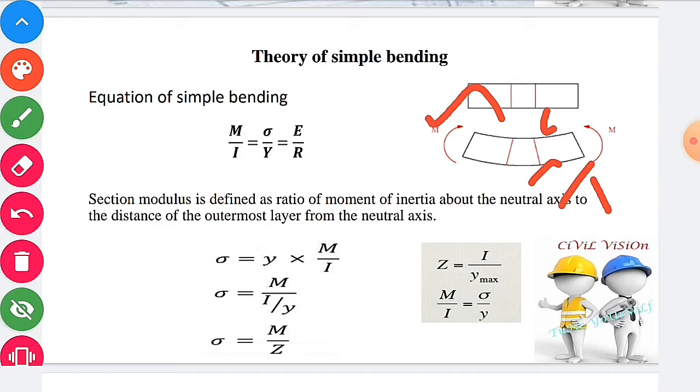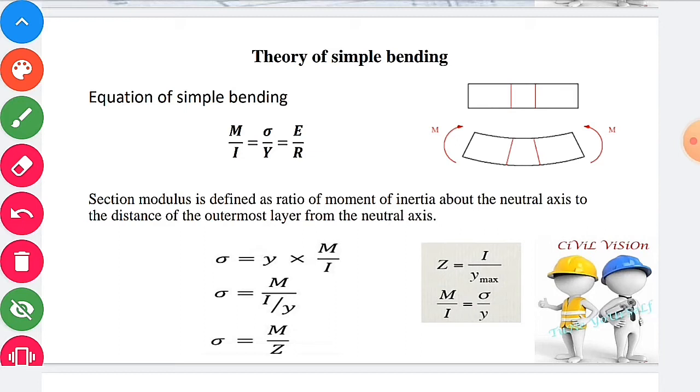Due to shear force and bending moment, the beam undergoes deformation. These normal stresses due to bending are called flexural stress. Equation of simple bending: M by I equal to sigma by y equal to E by R. I is nothing but moment of inertia, which is the deciding factor of strength of cross section.